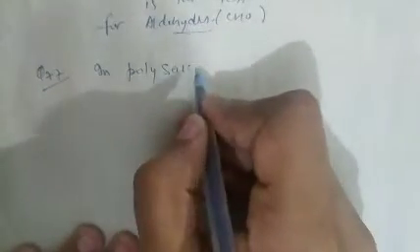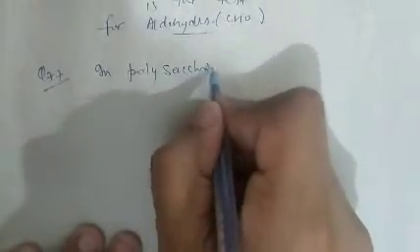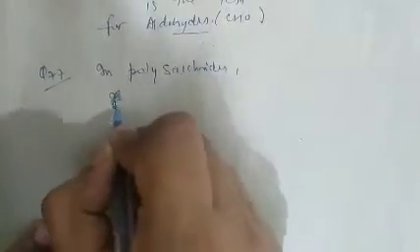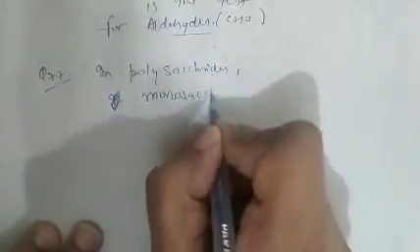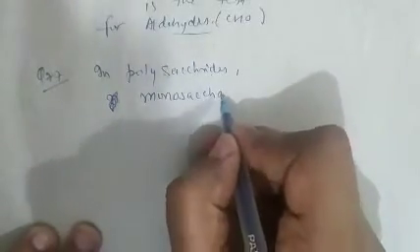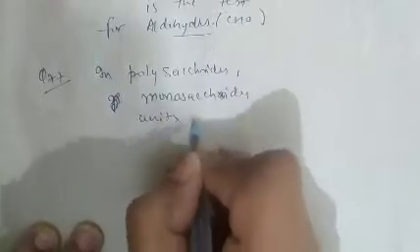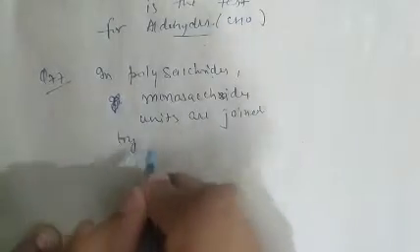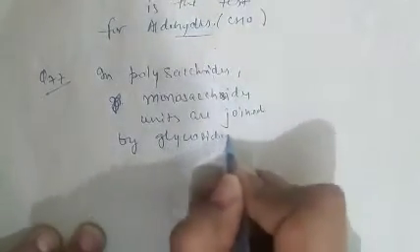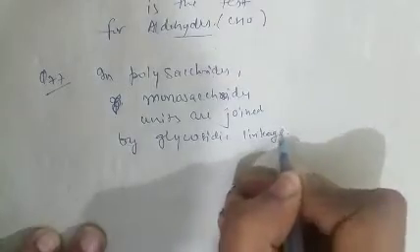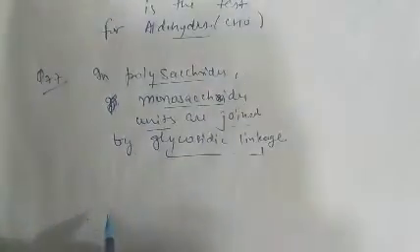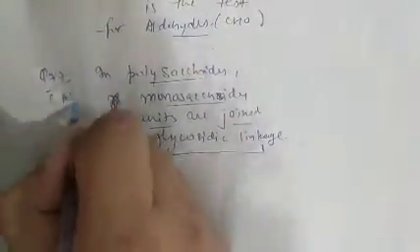As we know, in polysaccharides, monosaccharide units, such as glucose, are joined by glycosidic linkages. So question number 77, option A is correct.